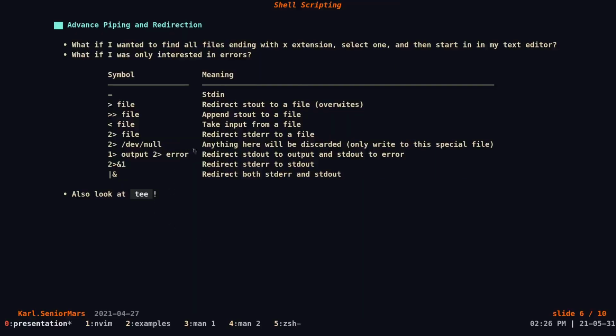The cool thing about this, and I also wanted to note that I wrote a table here, just to note some of the commands you can do with redirection. Another cool thing I wanted to mention is that, like I said, you can use piping and redirection at once, but you can also do multiple redirections at once. We just did the example where we redirected standard error to a file, but what if we wanted to redirect standard output and standard error to the same file, or to different files?